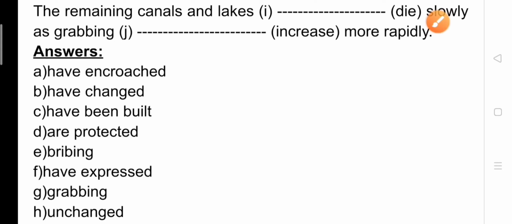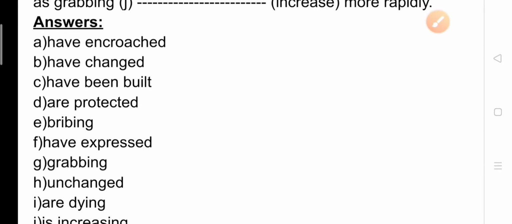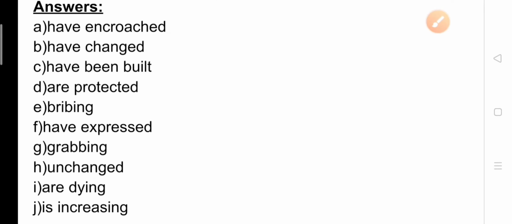And now the answers are at a glance: have encroached, have changed, have been built, are protected, bribing, have expressed, grabbing, unchanged, are dying, and finally is increasing.